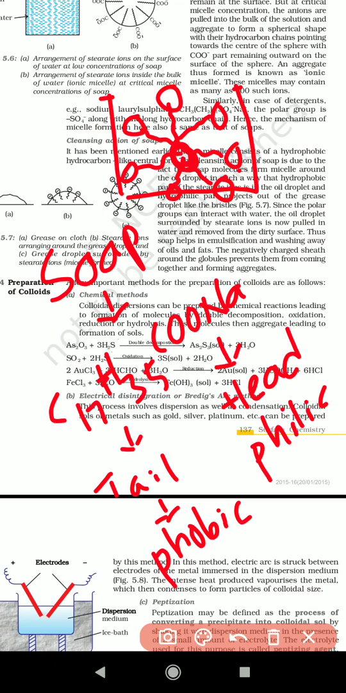So the aggregation of soap molecules in a soap solution is called micelle formation. We already saw that yesterday, right?